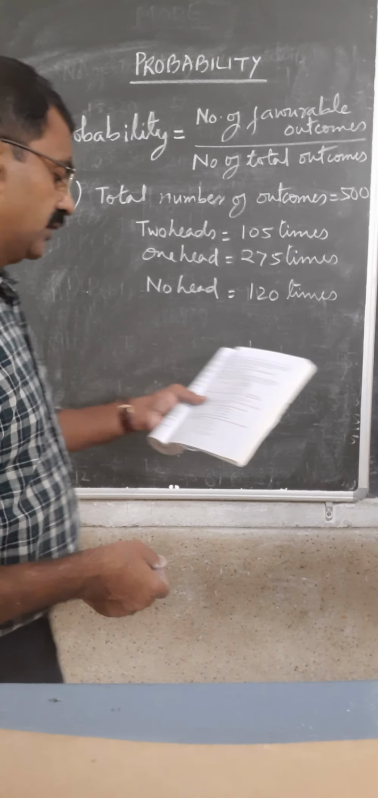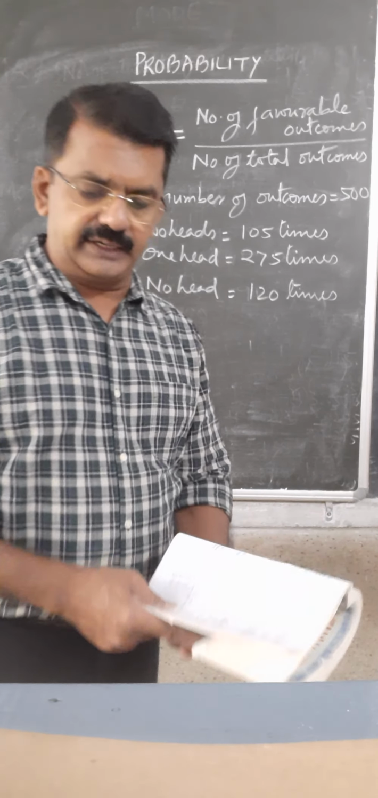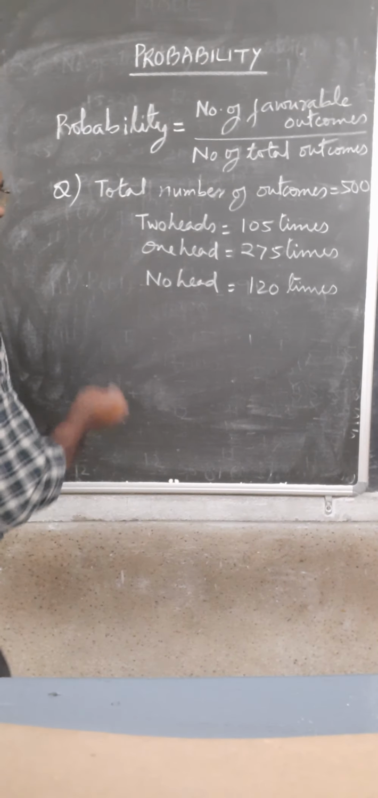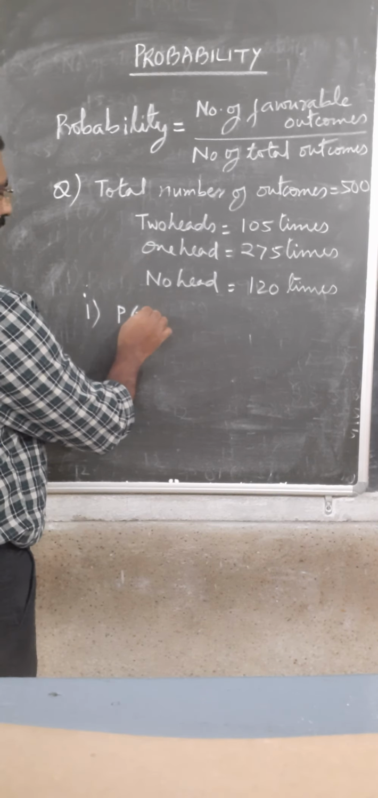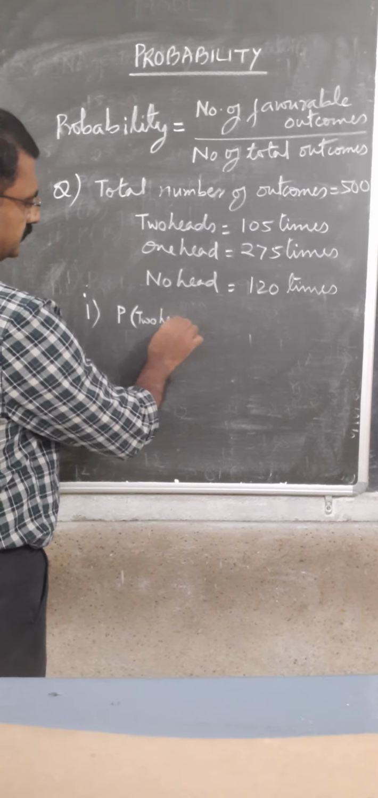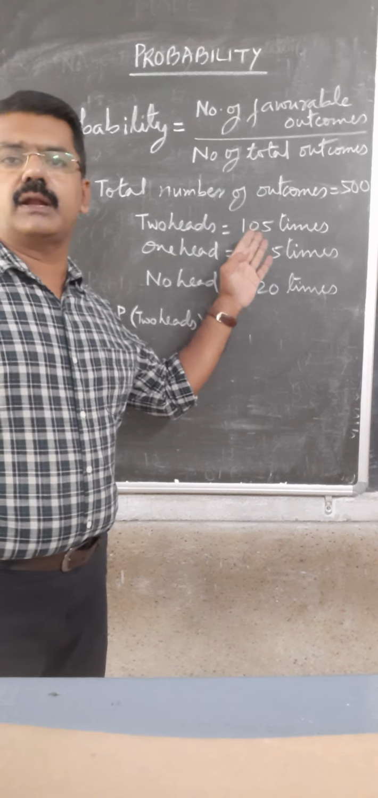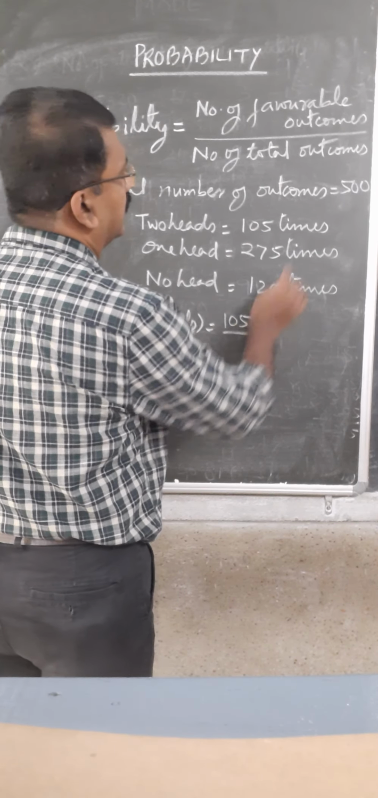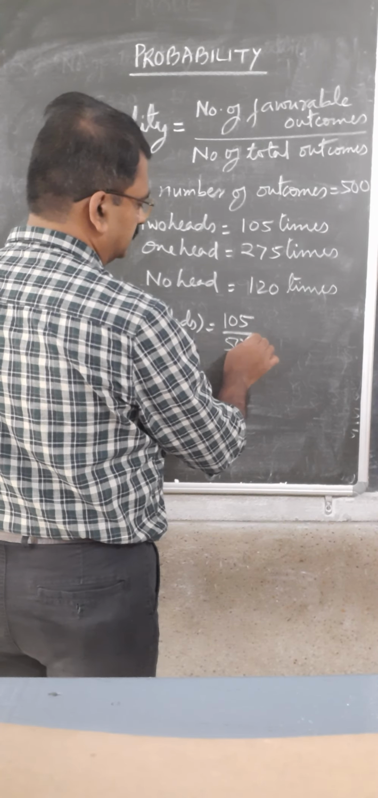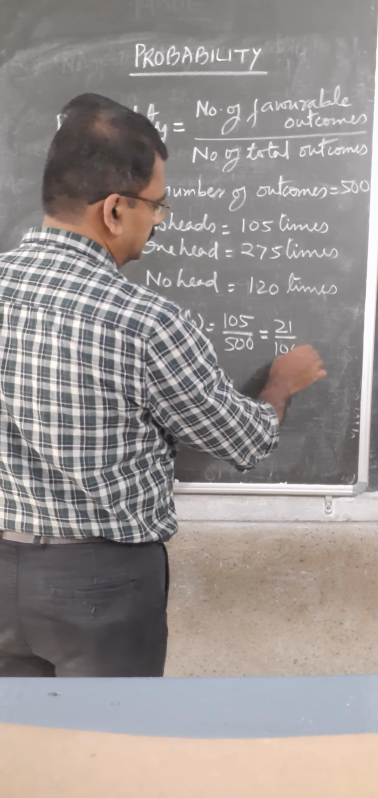Now they are saying, find the probability of occurrence of each of these events. So the first part, the probability of two heads. See, the favorable outcome is 105, the total outcome is 500. If you cancel it by 5, then it is 21 upon 100.